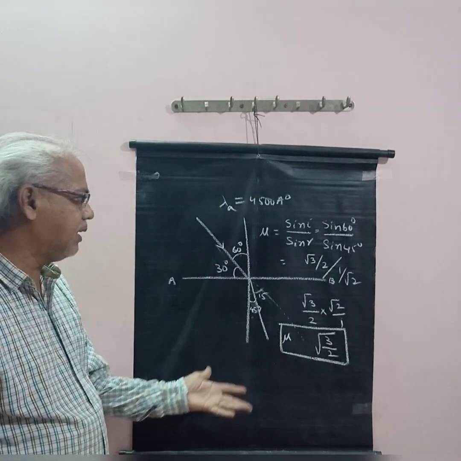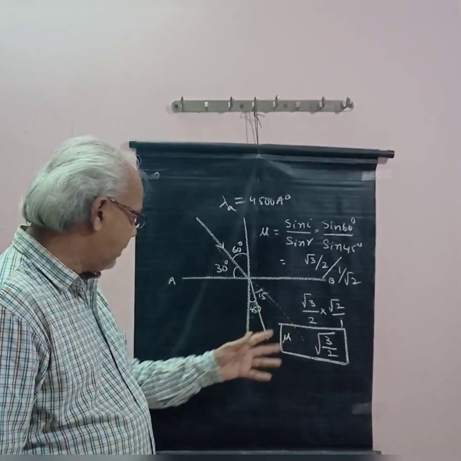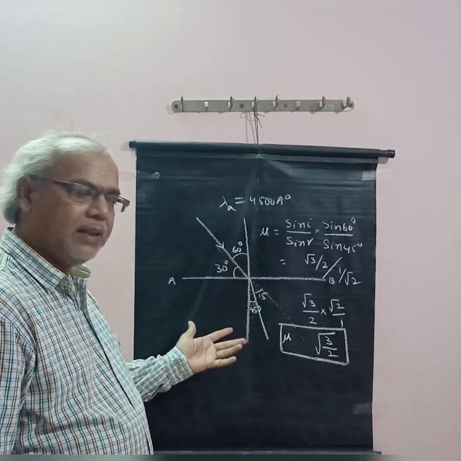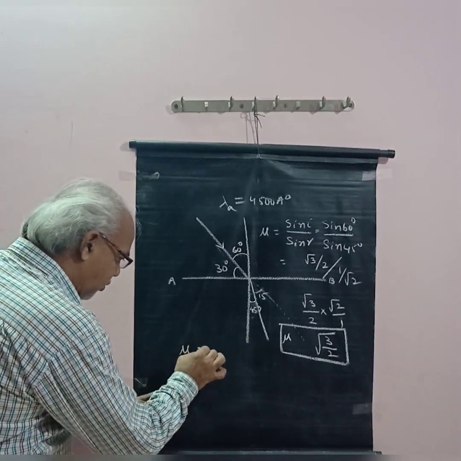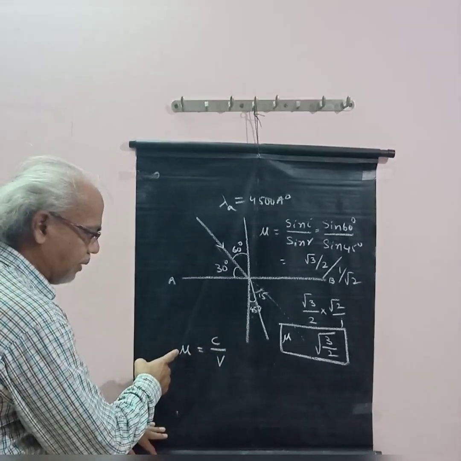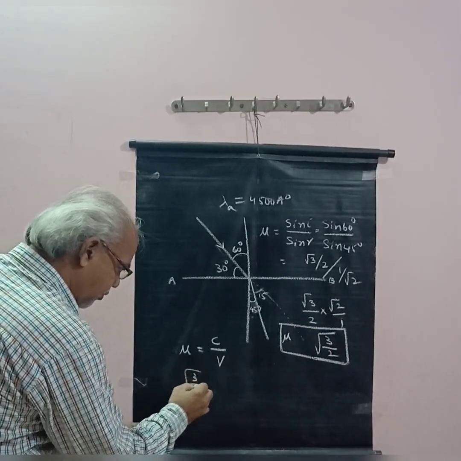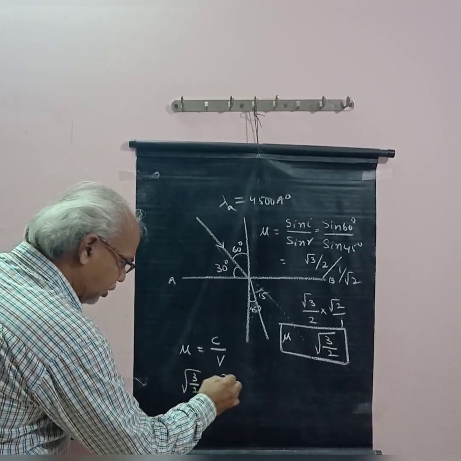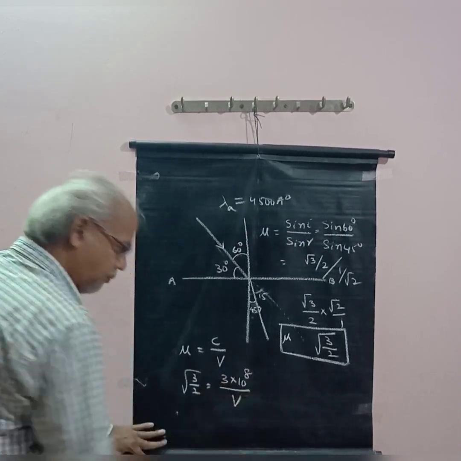Then we can find the speed of light in this medium and the wavelength of light in this medium. We know that mu is equal to c by v. The refractive index mu is root of 3 by 2, so root of 3 by 2 is equal to 3 into 10 power 8 by v.